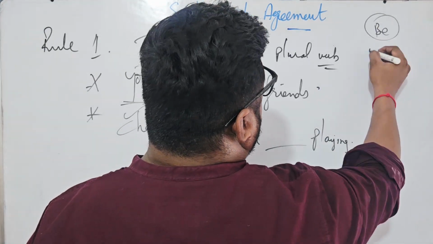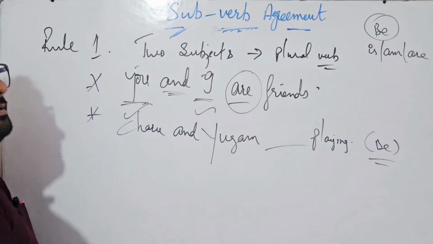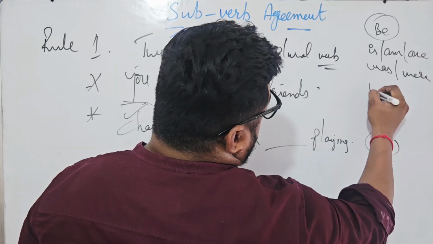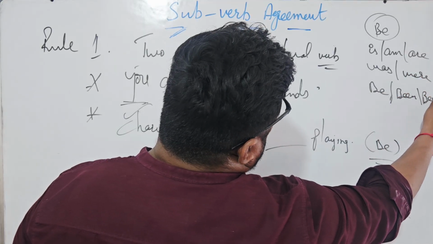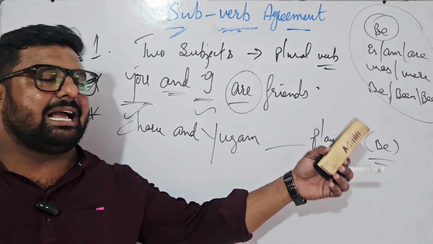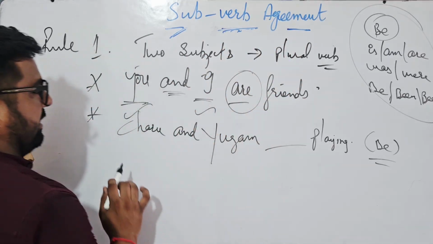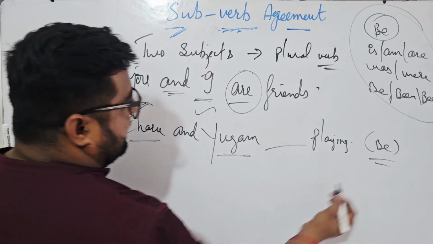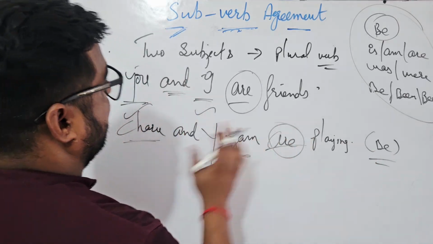I think you know that: is, am, are, was, were, be itself, been, and being. All these be family members are used as helping verbs as well as main verbs. That is also a separate topic. One day I will be making a video for that. Charu and Yugam: one subject, another subject. So the answer will be are. I hope you must have given the answer before I could write.